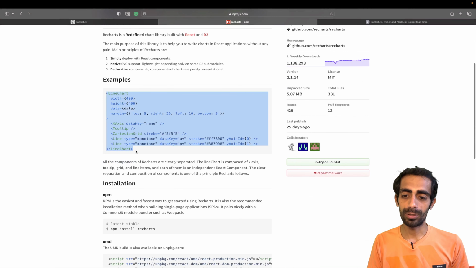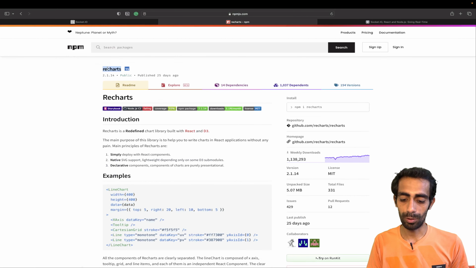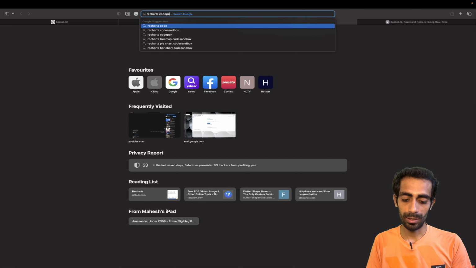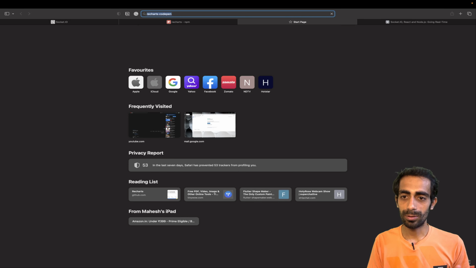If you are not aware of this, you can simply search for CodePen, and you can see there are lots of really good CodePens already.